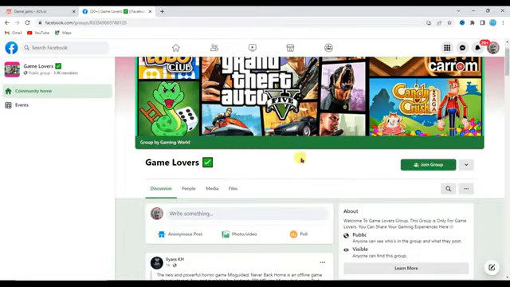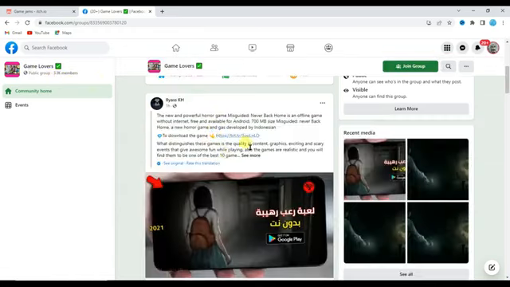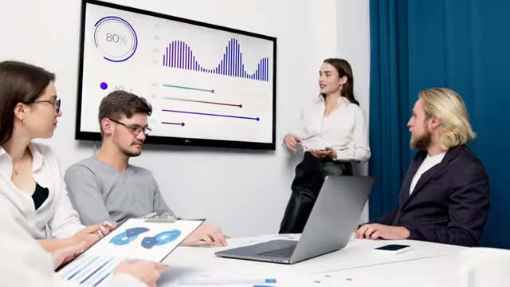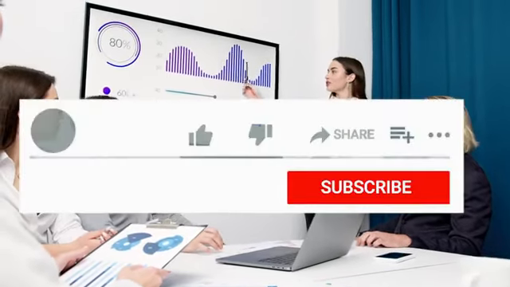Once you post your game URL on this group, then your post will reach all these members. As you can see here, this group has over 3000 members. Scroll down below. Here you can see this person has left their game URL on this group. When someone clicks on this link, they will be redirected to the game website. Using this method, you can get a lot of audience for your game.